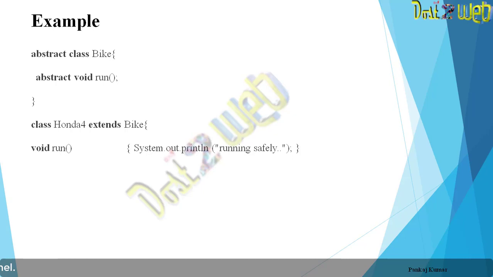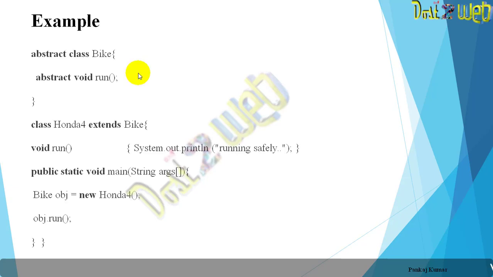Then go to the main method, create the object and call the method. So what will happen here? As per the rule, both are abstract, correct, and it will inherit the properties into this. So this is the example for abstract.